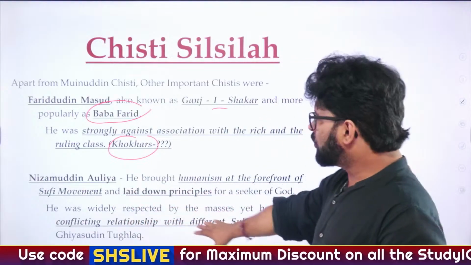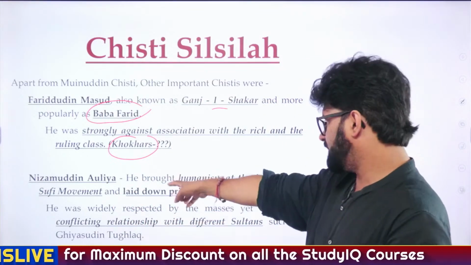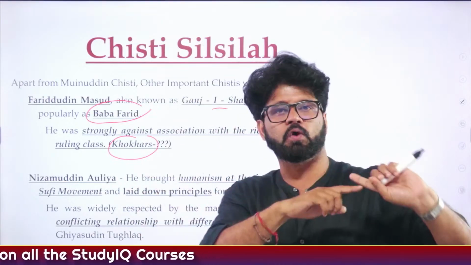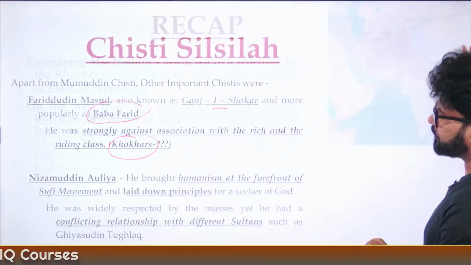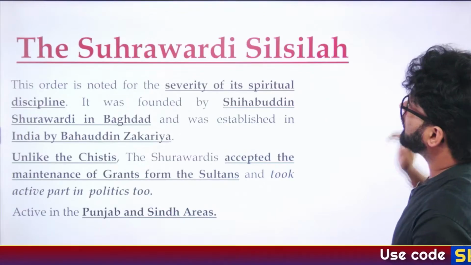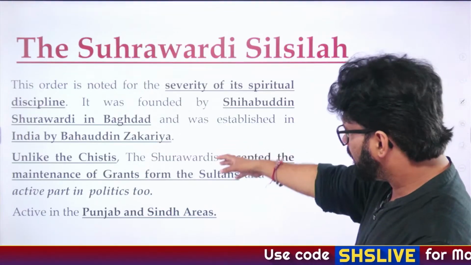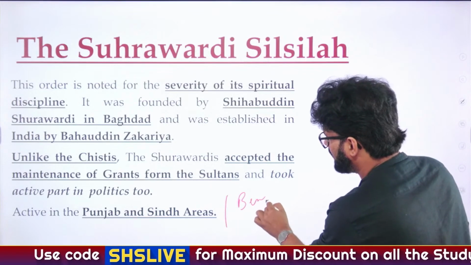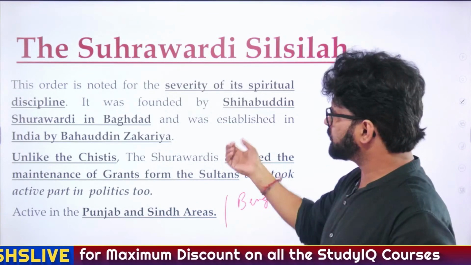Nizamuddin Auliya, who used to fight with Ghiyasuddin Tughlaq. We have talked about him and he is also very important. Pay attention to what we have talked about him in NCERT. Then Suhrawardi Silsila, who were very famous in Punjab Sindh area and later Bengal area. And later on they also became materialistic, which is one of their criticism.